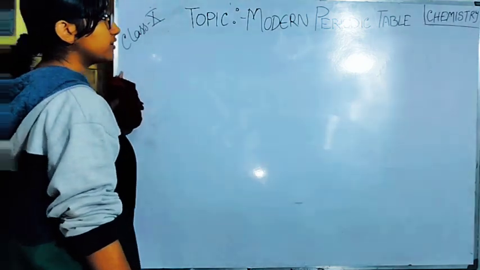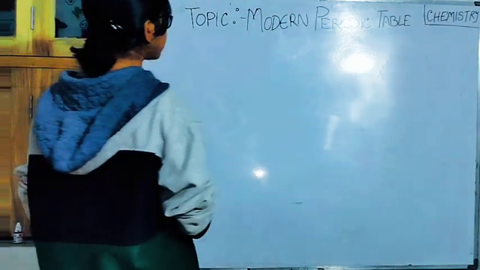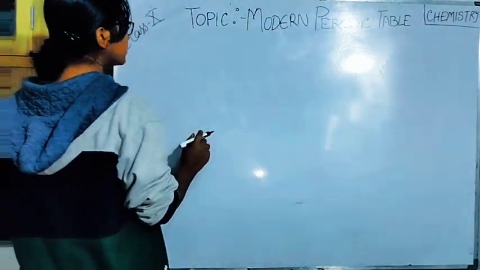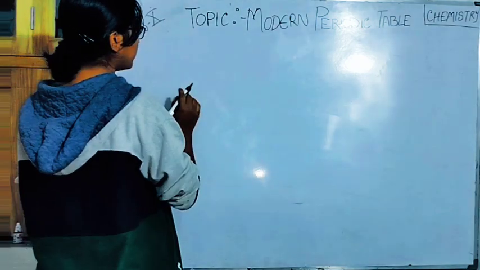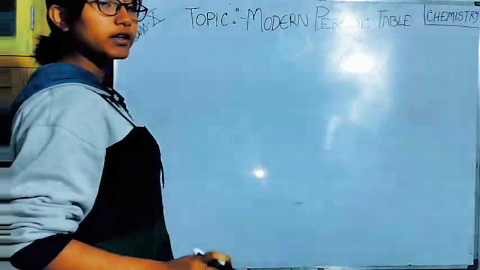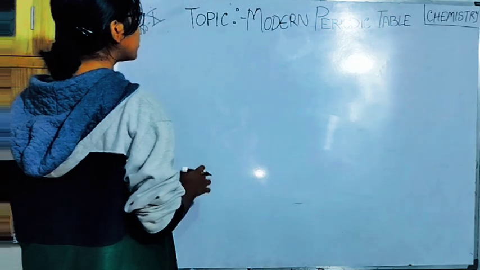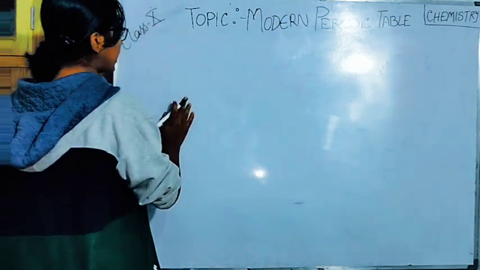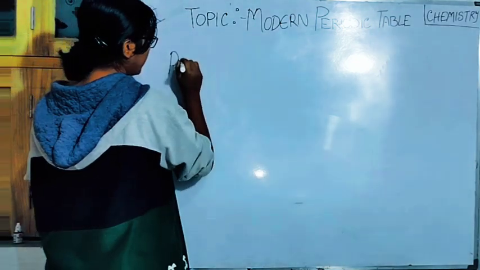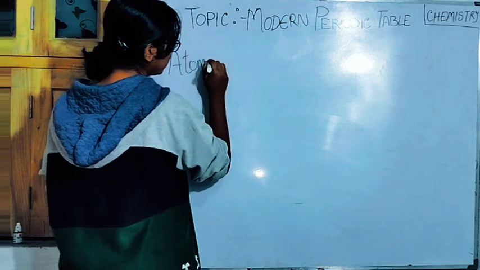The topic is modern periodic table, chemistry. First we will be knowing what is atomic number. If the concept of atomic number is clear, then we will be knowing about who discovered it. So, atomic number.